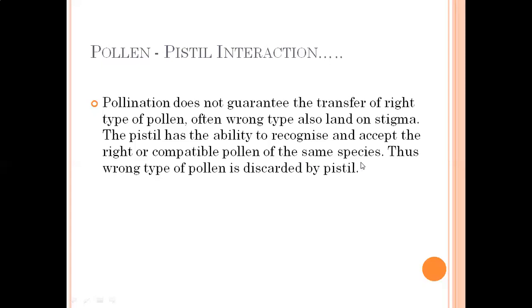Even though some wrong pollen grains are deposited on the stigma of the flower, there is a mechanism to recognize the right type of pollen grain, and if wrong type pollen grains are deposited, at that time they are discarded or eliminated, not accepted by the pistil.